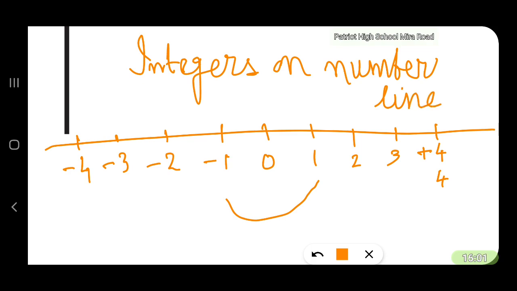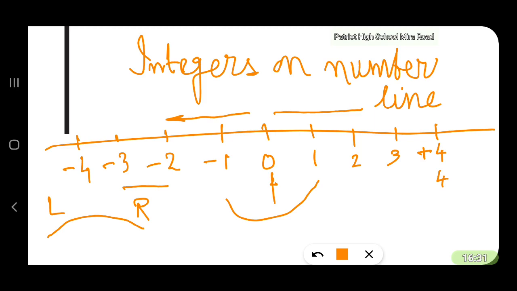Is it clear to you all? This is the 0. The numbers go on increasing to the right, and the numbers go on decreasing to the left. The value of the number goes on decreasing. Minus 3 is smaller than minus 2. The number to the left is smaller than the number to the right.